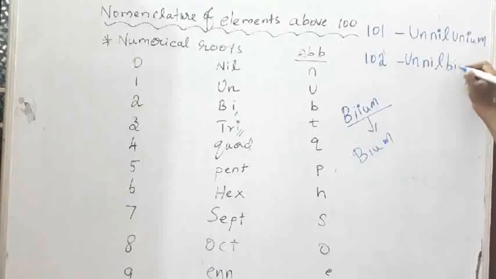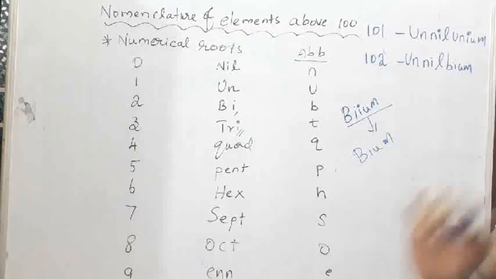You should not write BIIUM, it is an exception. Only one i you have to give.